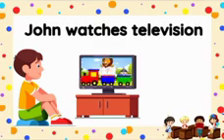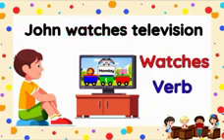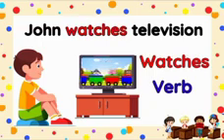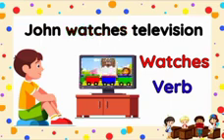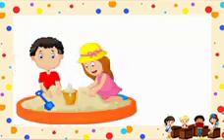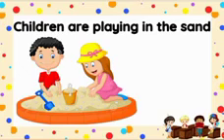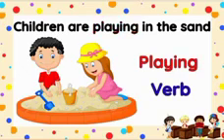John watches television. The word watches is a word that tells us about an action that John does. So watches is a verb. Children are playing in the sand. The word playing is a word that tells us about an action that children are doing. So playing is a verb or an action word.